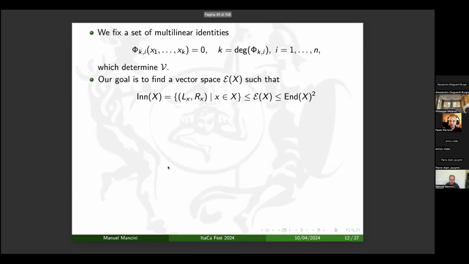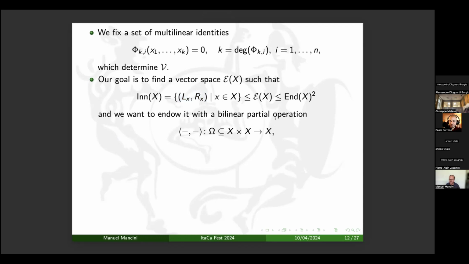And what we look for is a vector space E(X), which is, again, a subspace of two copies of linear endomorphisms of X, and it contains the space of left and right multiplications by elements of X. And we want that this vector space allows us to describe actions, in the sense that we want to endow this with a bilinear partial operation, because we will see later that in general what we obtain is just a partial operation on X times X.